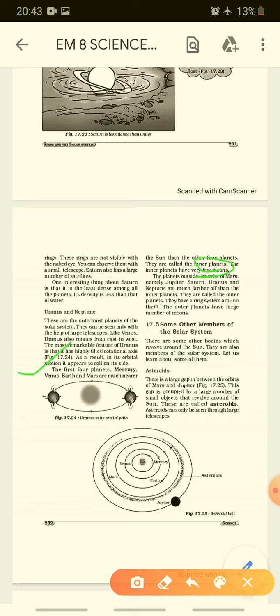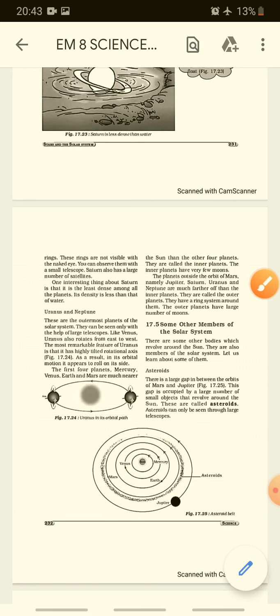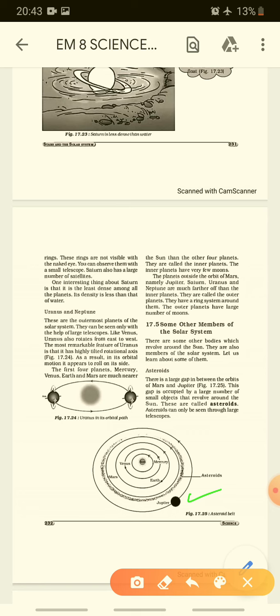Now the other planets are outside the orbit of Mars. Just as we discussed about Jupiter, that it is the largest planet. Another is Uranus, Saturn and Neptune, which are far off than the inner planets. See how in the picture itself we can see here Sun, Mercury, Venus, Mars and Earth. These four are the inner planets, while the outside planets, Jupiter, Saturn, Uranus, are not given in this picture.